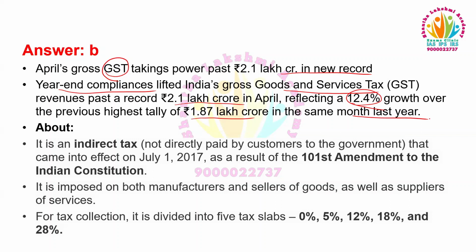About this tax: it is an indirect tax that came into effect on July 1st, 2017 as a result of the 101st Amendment Act to the Indian Constitution. It is imposed on both manufacturers and sellers of goods as well as suppliers of services. For tax collection, it is divided into 5 tax slabs: 0%, 5%, 12%, 18%, and 28%.